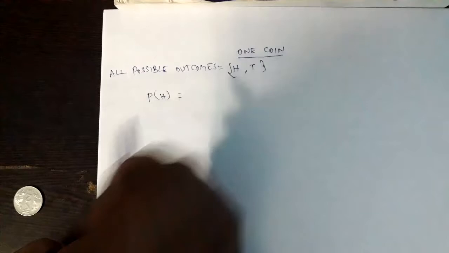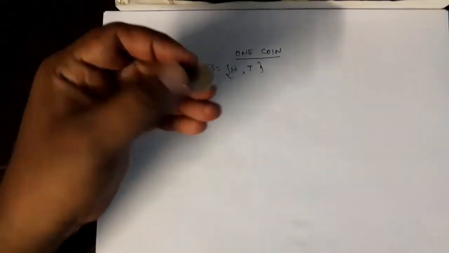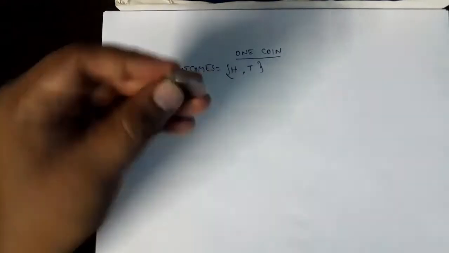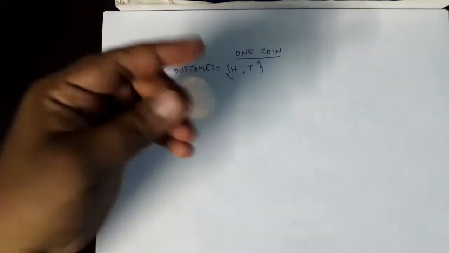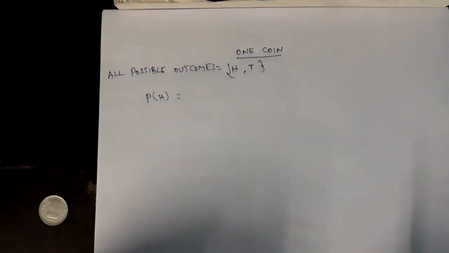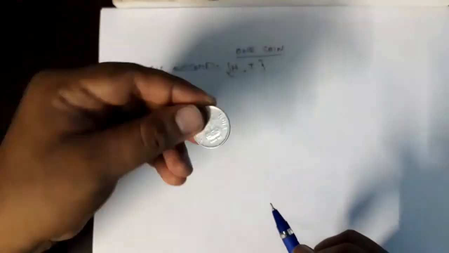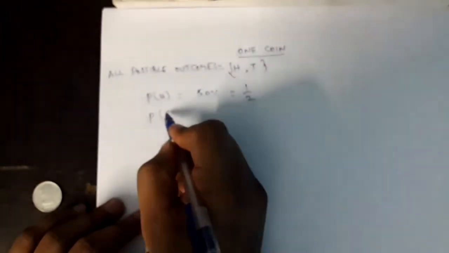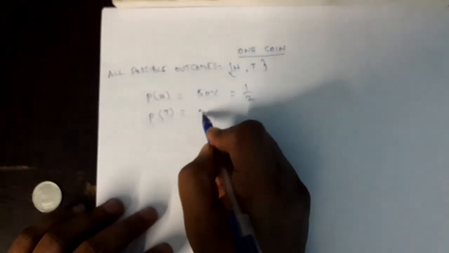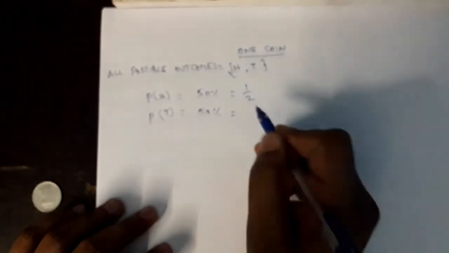In this case I want to find out, right? You tell me, when you toss this coin, what is the probability or what is the chance to get head? Yes, intuitively we know a 50% chance is there, right? Because only 2 faces are there, each face has a 50% chance. 50%, that is of course 1 by 2. Again I am asking you, what is the probability of getting tail? That is also of course 50%. Intuitively we can say that this is also 1 by 2.